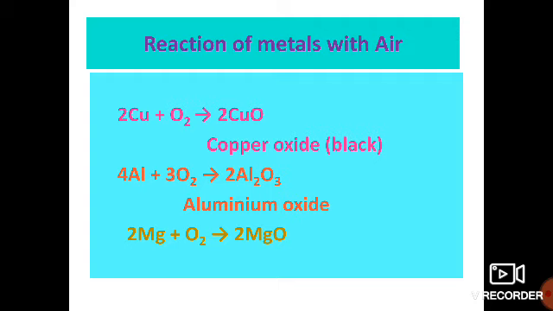That is the oxide formed by the reaction of copper plus oxygen, copper oxide, which is black in color. 4Al plus 3O2 gives 2Al2O3, that is aluminium oxide. 2Mg plus O2 gives 2MgO, that is magnesium oxide.